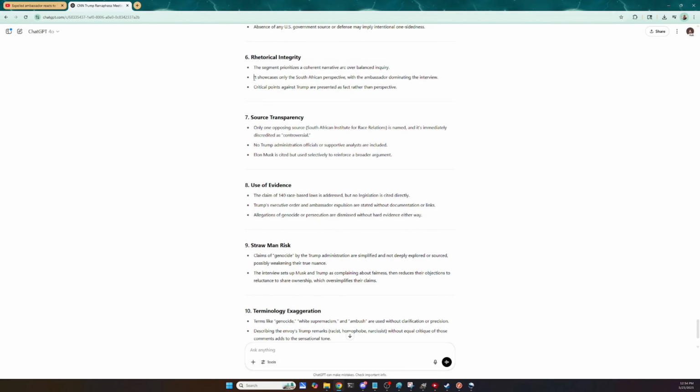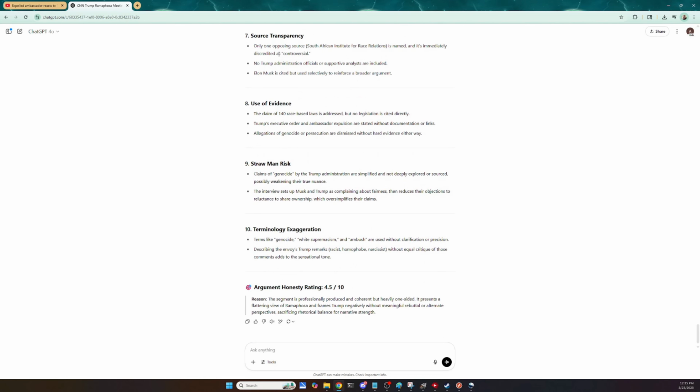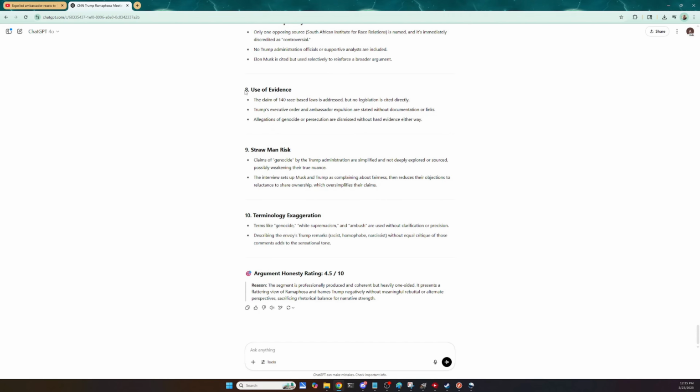It showcases only the South African perspective, with the ambassador dominating the interview. Critical points against Trump are presented as fact rather than perspective. Source transparency. Only one opposing source, the South African Institute for Race Relations, is named, and it's immediately discredited as controversial. No Trump administration officials or supportive analysts are included. Elon Musk is cited, but used selectively to reinforce a broader argument.